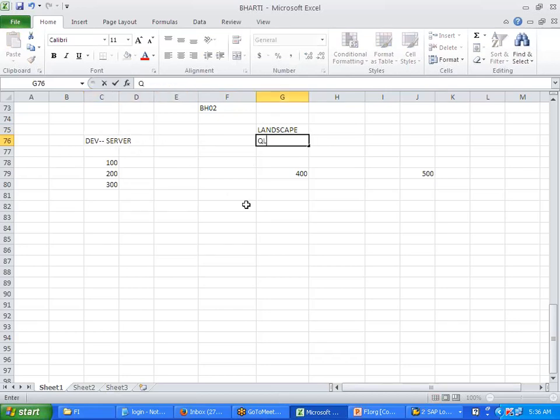This is the quality server. You know the word server, right, when I'm using the word? Production server. These are all my clients: 100, 200, 300, 400, 500. These are my clients.